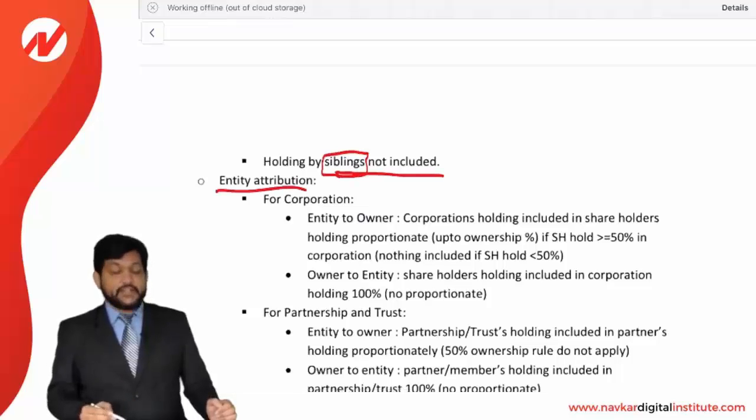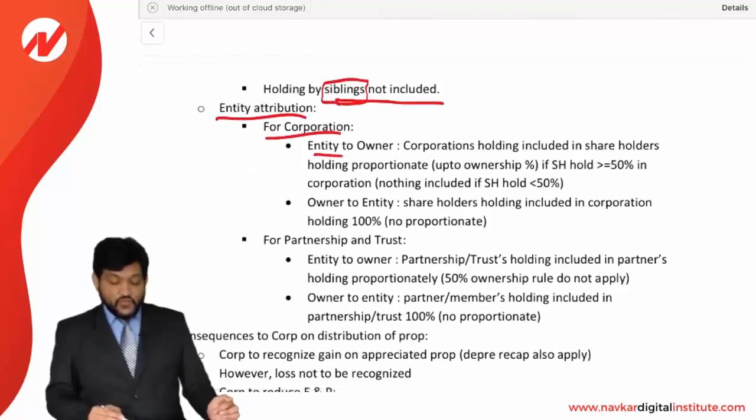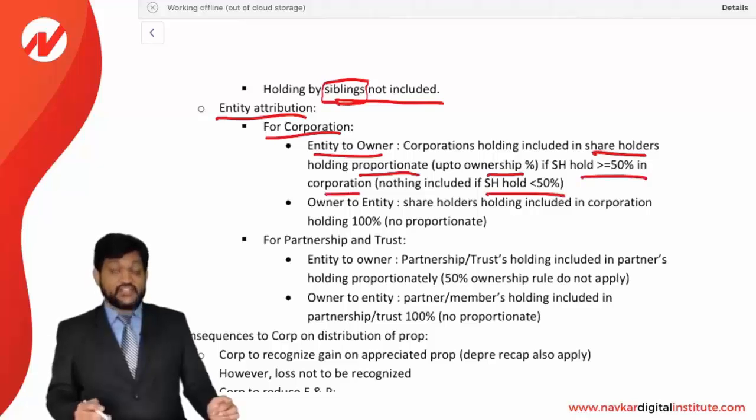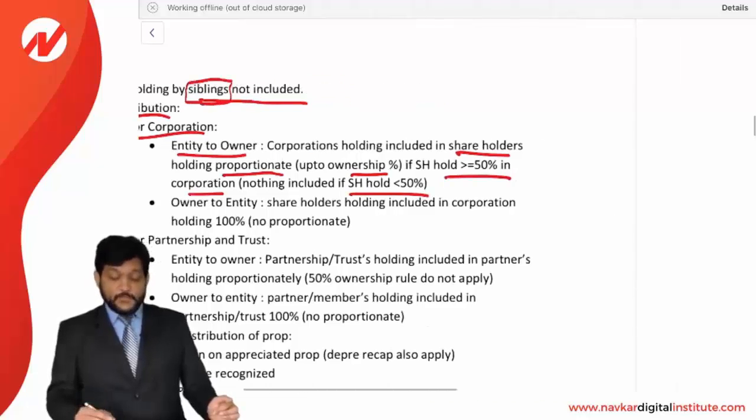Okay, now entity attribution. What is the entity attribution? If I talk about a corporation, then entity to owner. Entity to owner means the corporation's holding is included in the shareholder's holding proportionately, that is up to the holding percentage. If the shareholder holds more than 50% in a corporation, nothing is included; if the shareholder holds less than 50%. Okay, what do they want to say?